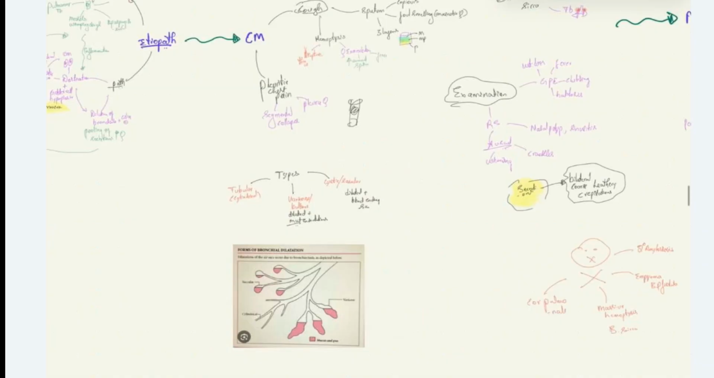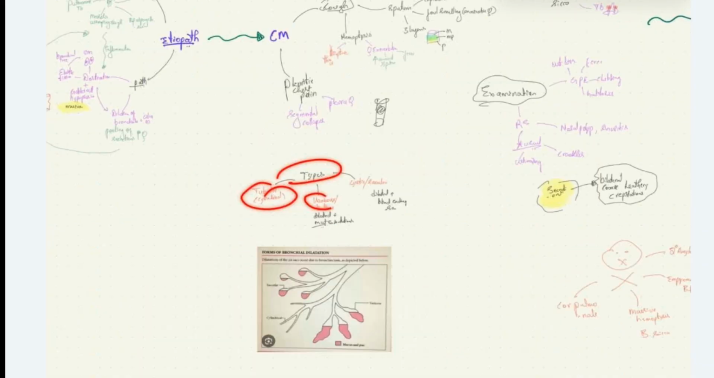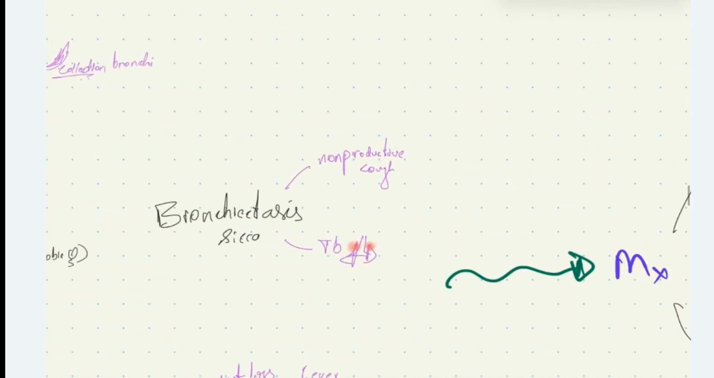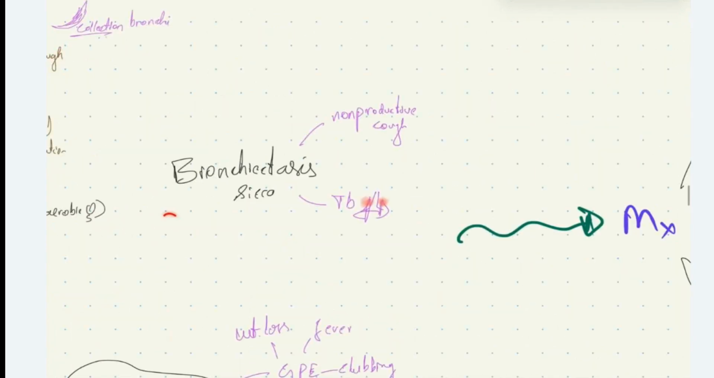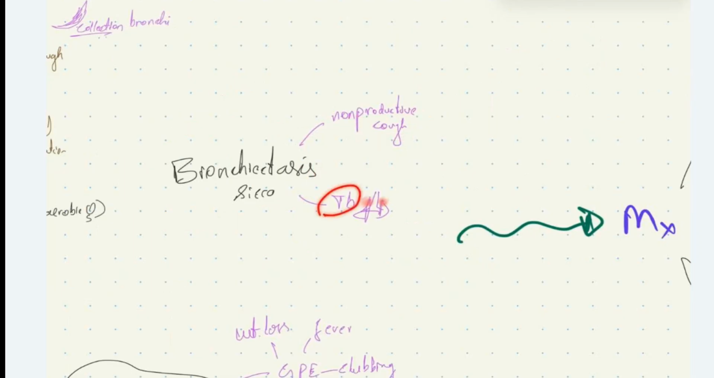Based on the type of dilation, we have three types: tubular, varicose, and cystic type. We have another variant of bronchiectasis where the patient will have non-productive cough, which is usually associated with tuberculosis involving the upper lobe of the lung, which is called bronchiectasis sicca.